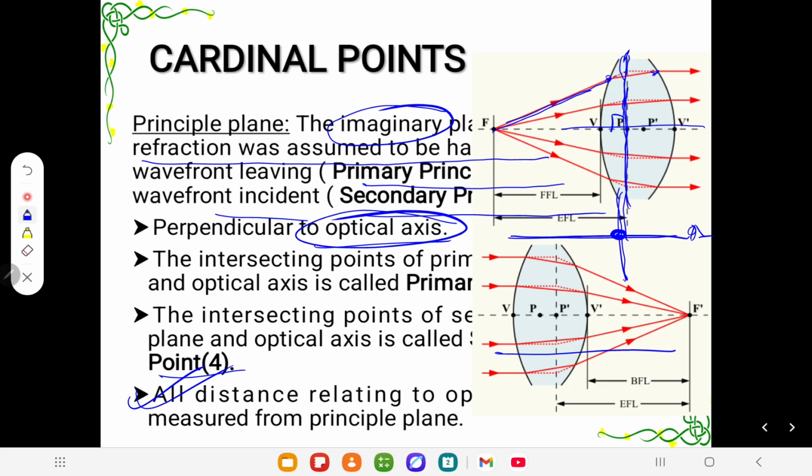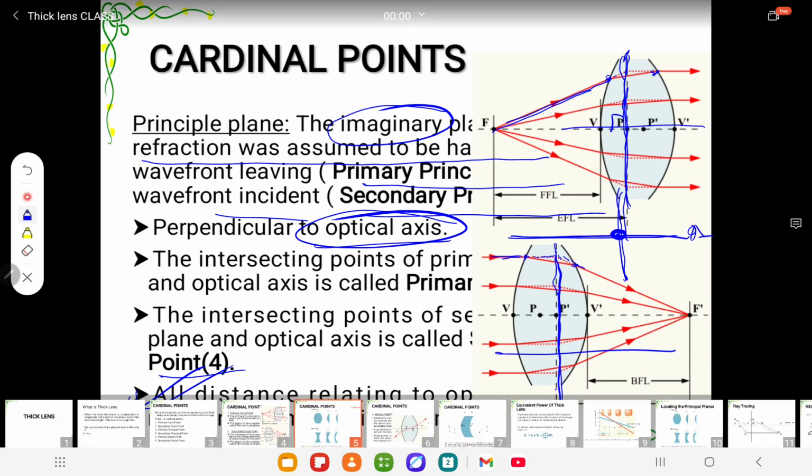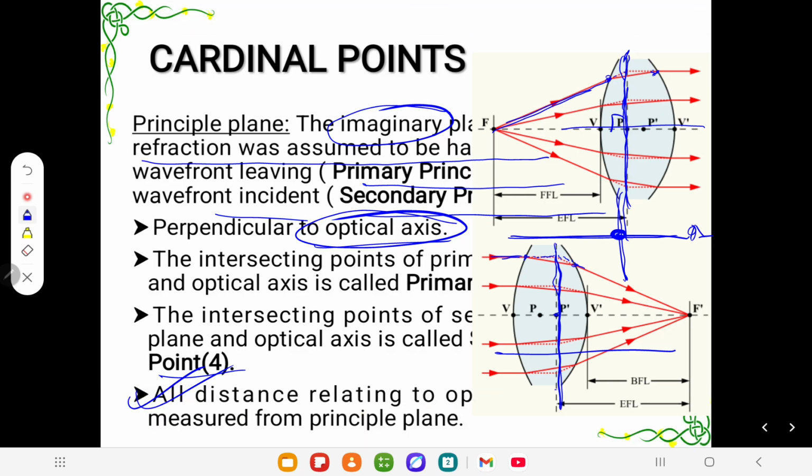The secondary principal plane is related to the secondary focal point, just as the primary principal plane is related to the primary focal point. So when parallel light comes, it bends from the first surface and again bends from the second surface. Then we draw the parallel line and extend it, and from the back surface refraction rays we extend from here, and when they meet, we draw the line. This line meets the optical axis at the point we call the secondary principal point. So this is the secondary focal point.